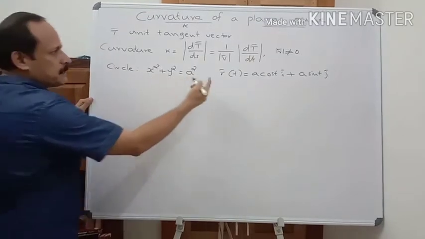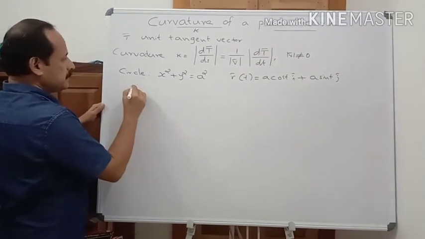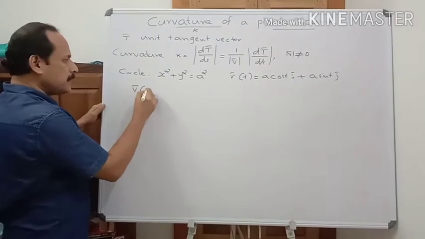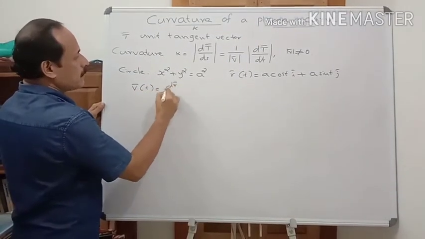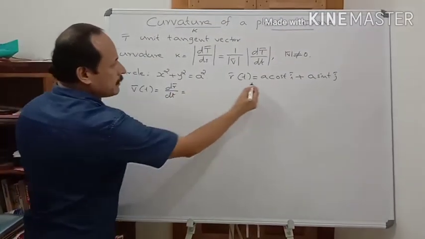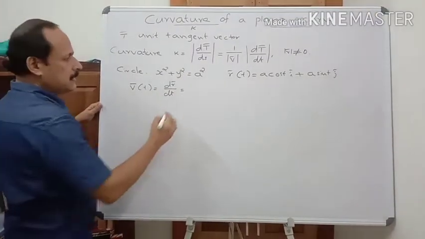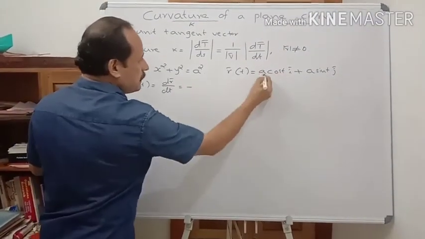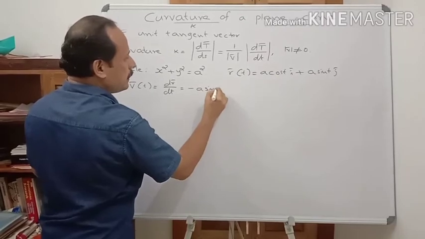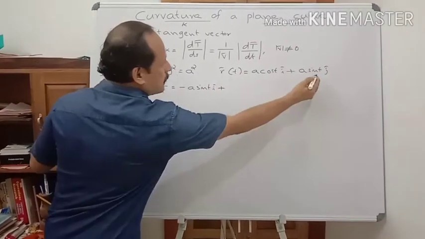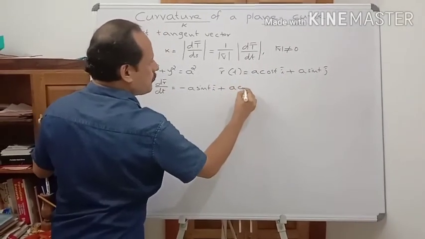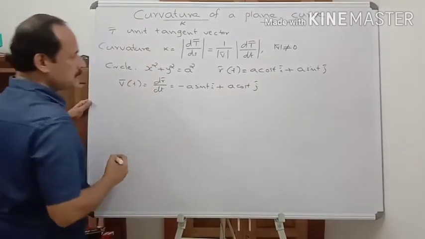And from this parameterization, find out v bar. v bar in terms of t is dr bar by dt. Derivative of this vector with respect to t is negative a sin t i bar plus a cos t j bar.